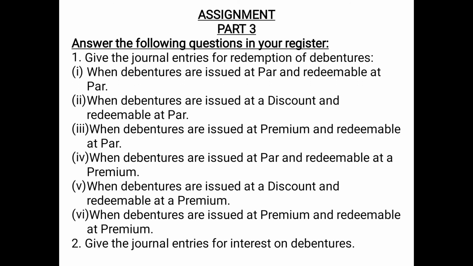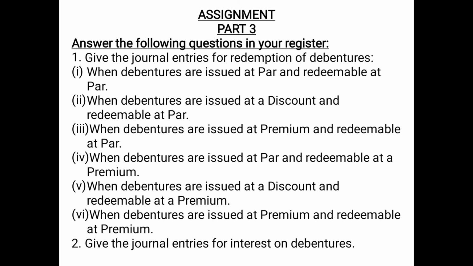Then the sixth point, when debentures are issued at premium and redeemable at premium. Again, the same entry will be passed. First of all, the due entry: debentures account will be debited with the face value, premium on redemption of debentures account debited with the premium value, to debenture holders account with the redemption value, the total value. Then the payment entry: debenture holders account debited to bank account with the redemption value.